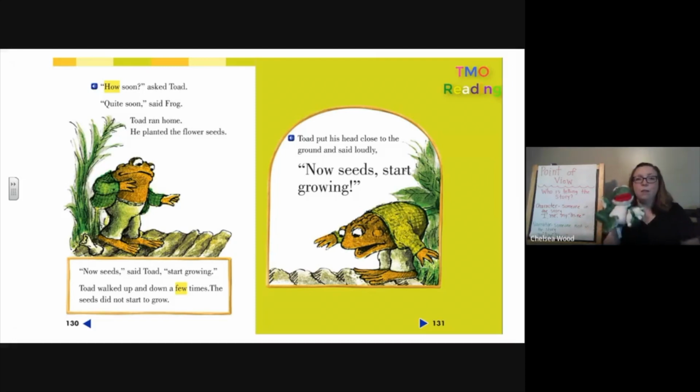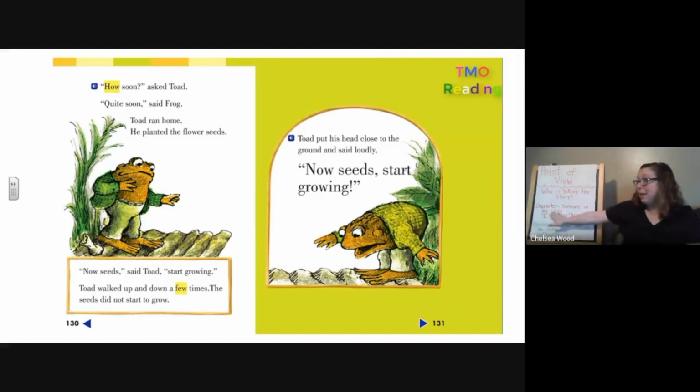"Quite soon," said Frog. Well, how did I know that was Frog? Right, and what's the other reason? Very good. There's quotation marks around "quite soon," so I know it's a character, and it said Frog, so I knew it was Frog. Let's look at the next part. Toad ran home. He planted the flower seeds. Are there any quotation marks?